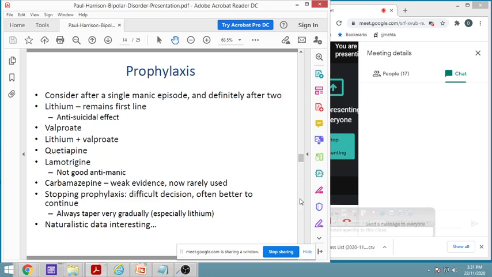So each drug will have its own mechanism of tapering. Particularly lithium is very important. Otherwise, it can cause rebound activities, and it can be very severe, and it will be difficult to control.